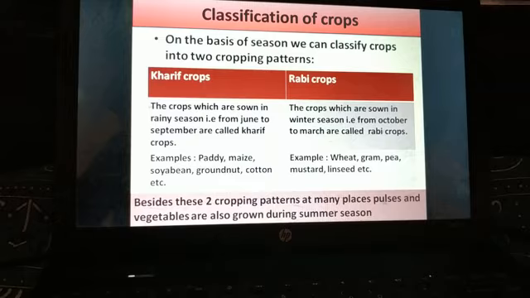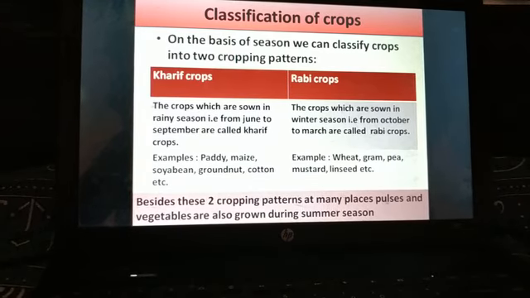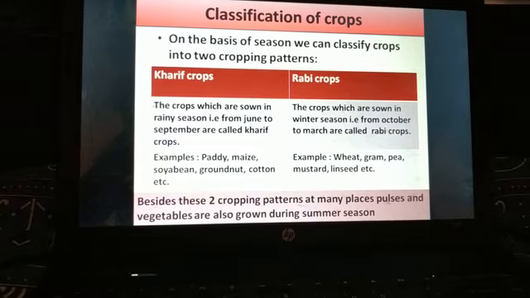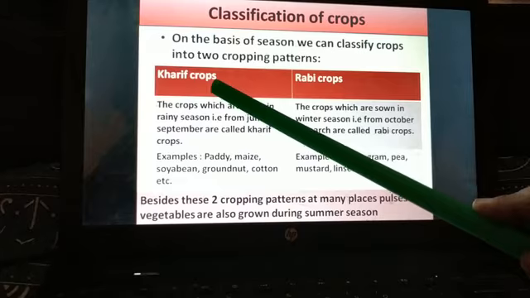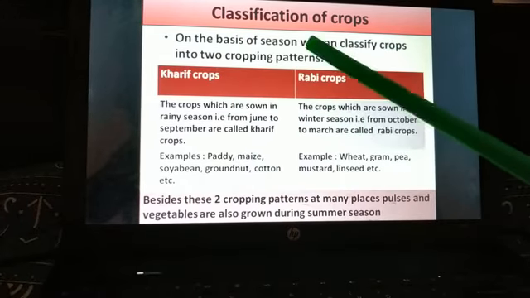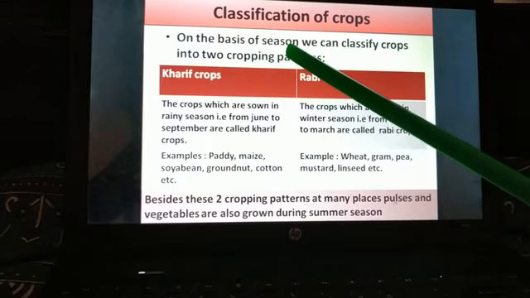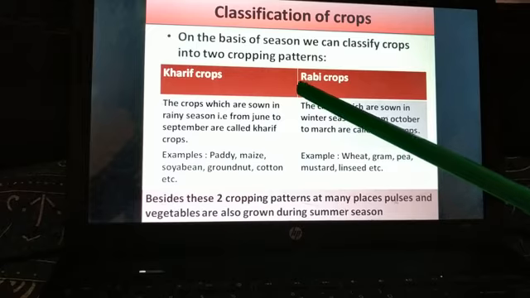So on the basis of season, we can classify crops into two main cropping patterns, that is Kharif crops and Rabi crops.